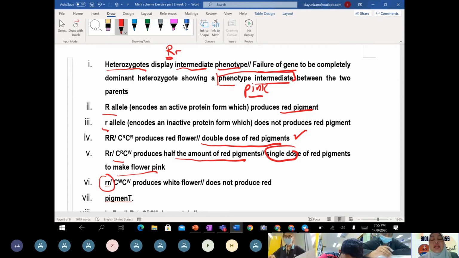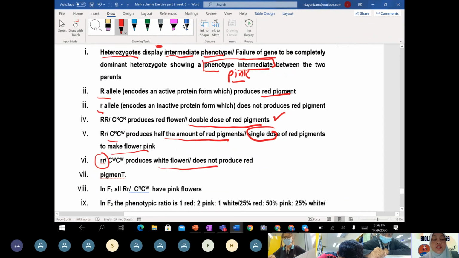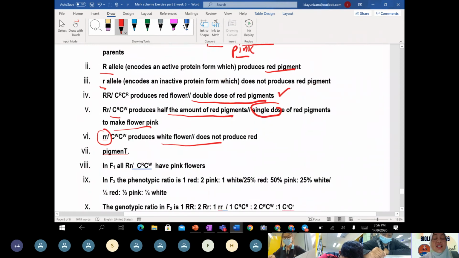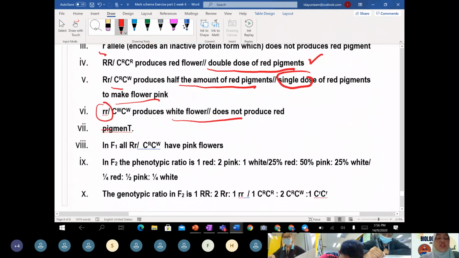When there is no red allele, the white flower is produced. It won't produce red because small r produces a white flower.